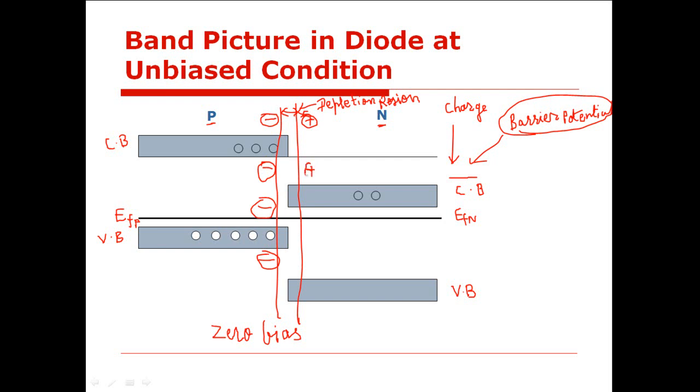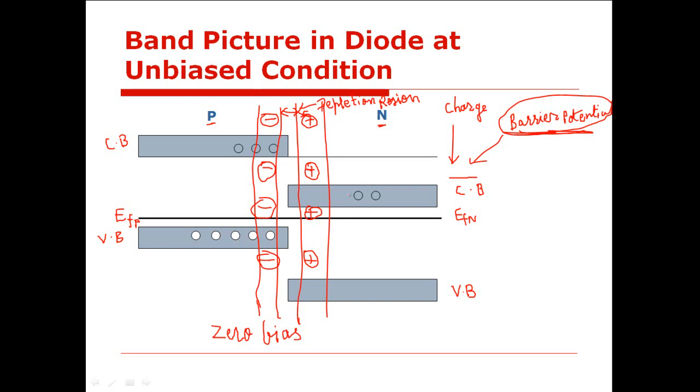This layer gives a potential barrier of the order of 0.7 volt for silicon and 0.2 volt for germanium. Now once this layer is developed, the further diffusion of electrons and holes from one side to the other side is prevented by this barrier potential.